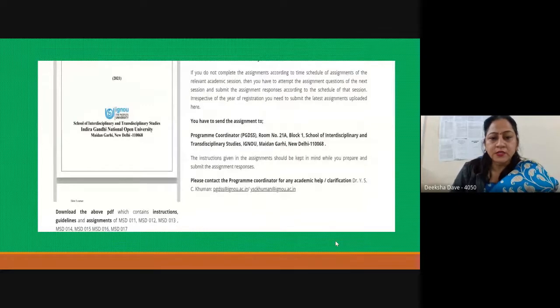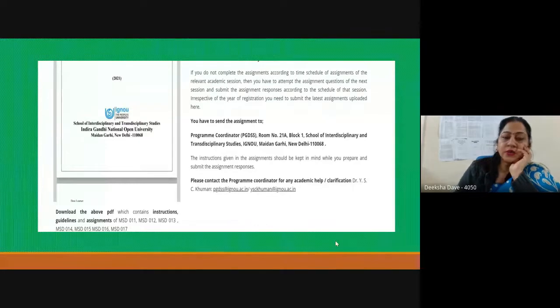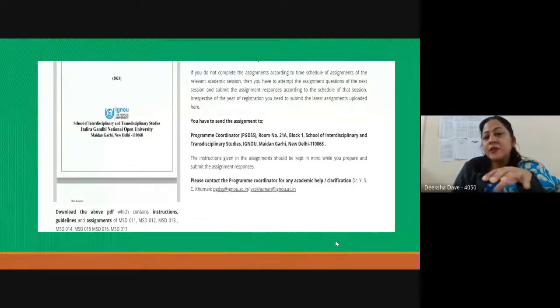So this is the portal part, where you can see that if you are sending the hard copy, it should be submitted at this address which has been given over here. And also if it is a soft copy, it has to be submitted at pgdss@ignou.ac.in. Try to complete the assignments, and try to write it in your own words. Normally the word limit, etc., are always given along with the questions which we are giving. So you will not face any problem with regards to this.